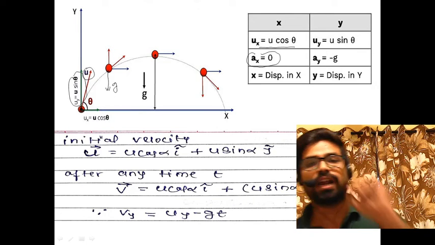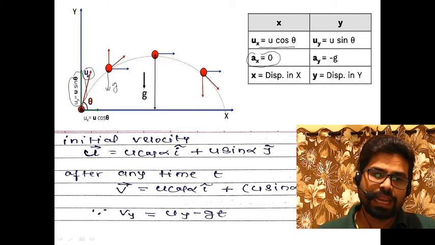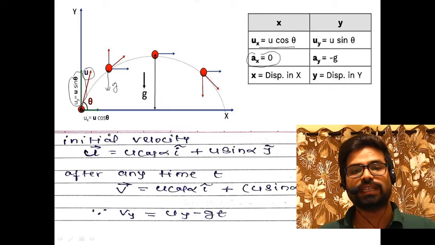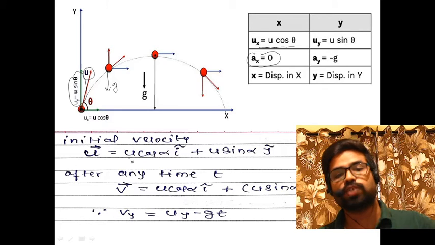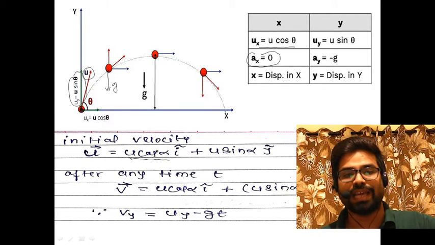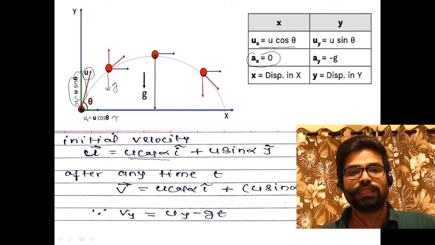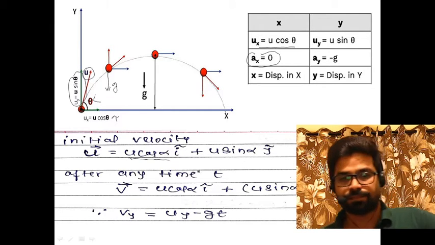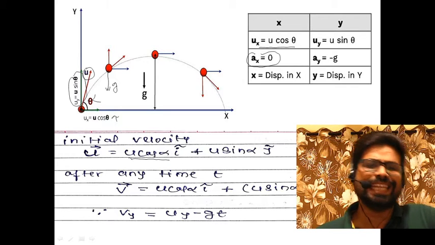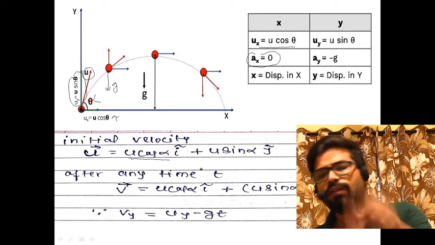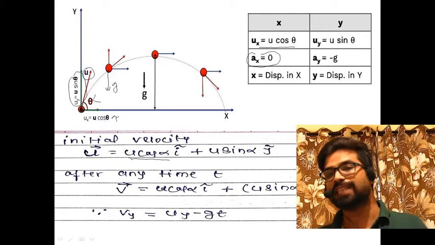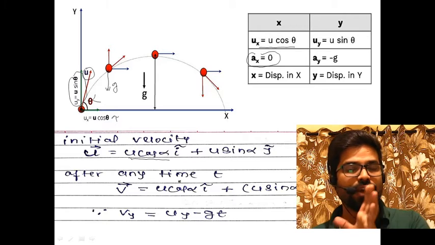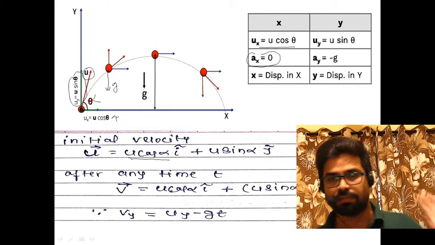So if I write the initial velocity vector in terms of its projections, this will be u cos alpha i cap along the x direction, and u sin alpha j cap, let this angle be alpha. After any time, which component of velocity is going to change? If there is no acceleration, velocity is going to be the same. So along the x direction, velocity will always remain the same.